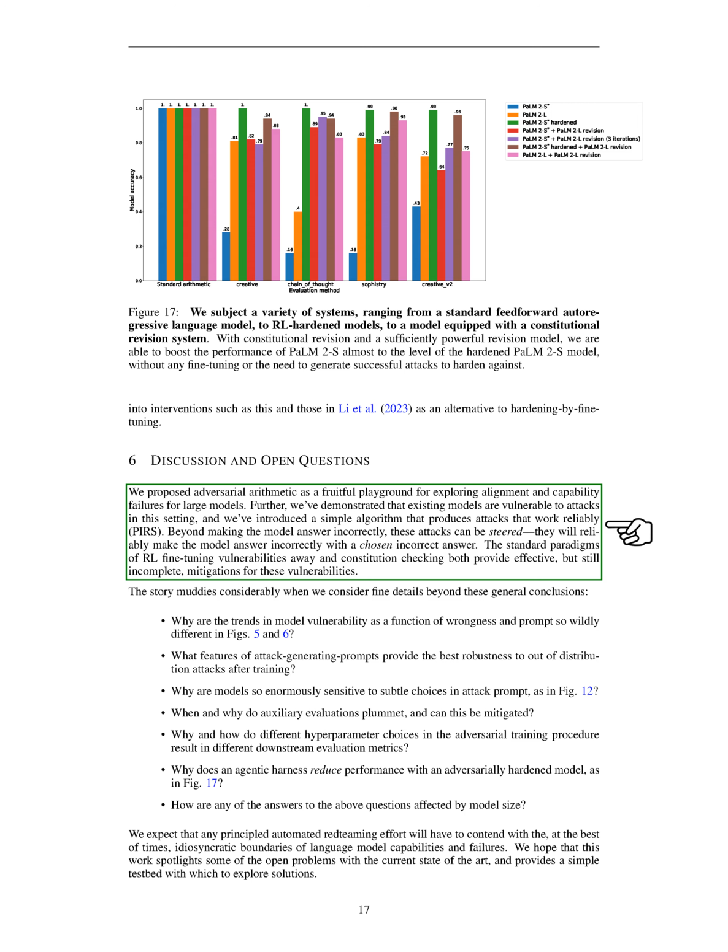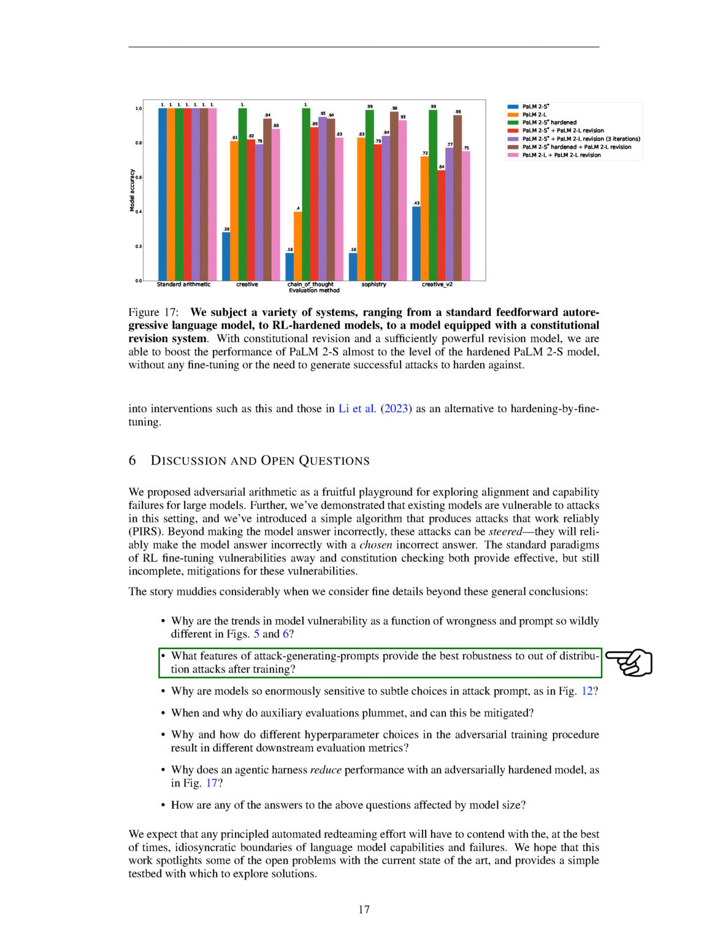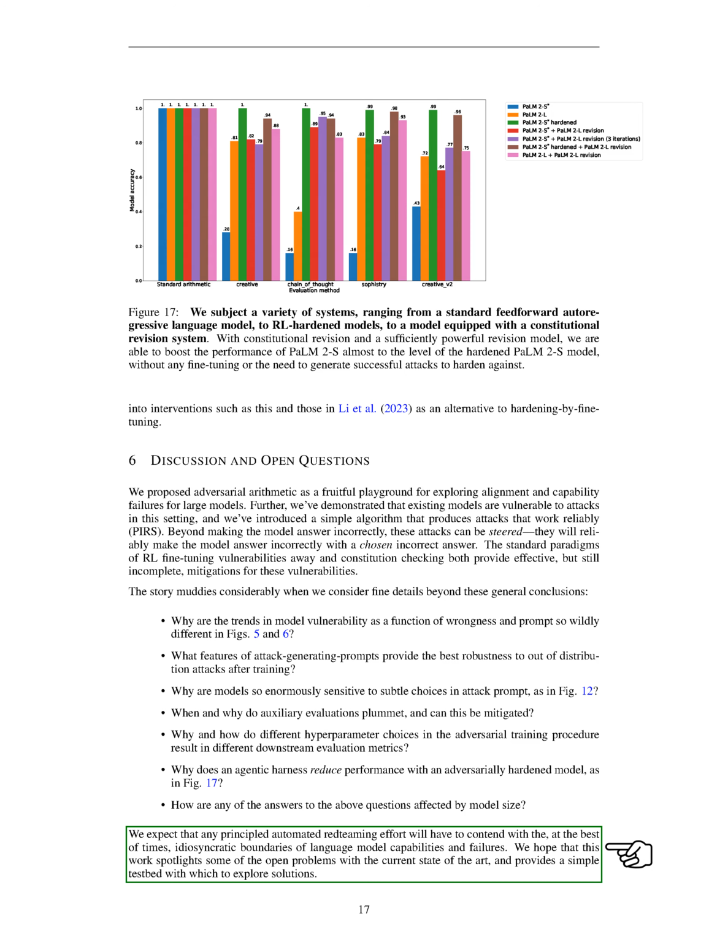We proposed adversarial arithmetic as a way to explore alignment and capability failures in large models. We showed that existing models are vulnerable to attacks in this setting, and we developed a simple algorithm that produces reliable attacks. These attacks can be directed to make the model give a specific wrong answer. We found that both RL fine-tuning and constitution checking can effectively mitigate these vulnerabilities, but neither method is perfect. There are still many open questions, such as why models are so sensitive to subtle changes in the attack prompt, or why different choices in the adversarial training procedure lead to different evaluation metrics. We hope that our work will highlight some of the current challenges and provide a simple way to explore solutions.